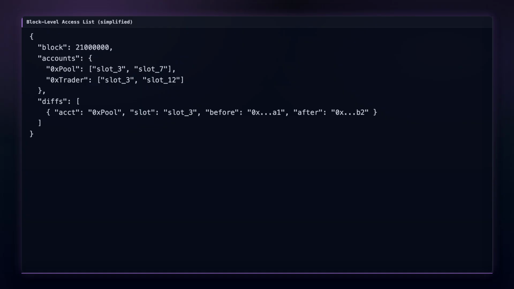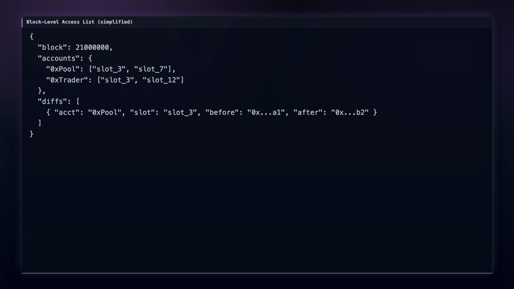EIP 7928, block-level access lists. This is the one I had to read twice to understand. Every Ethereum transaction today runs one at a time, in strict order, each paying its own full-state access cost. Two transactions touching the same storage slot both pay the cold penalty, even though they are reading the exact same data. Block-level access lists change the model.